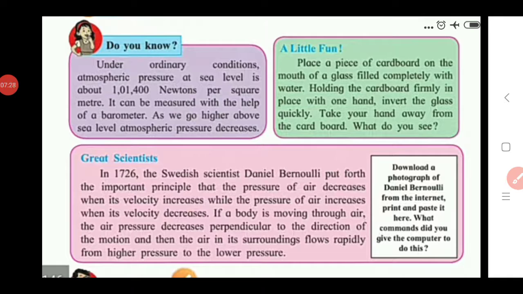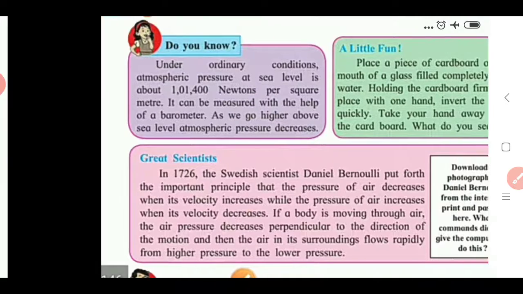Okay, so here they also ask us to download a photograph of Daniel Bernoulli from the internet, print and paste it here. What commands did you give the computer to do this? Here they give us an activity, that is to download the photograph of that scientist, Daniel Bernoulli. For downloading this photograph, what command should you give to the computer? Then you try this on your computer and find out the answer.